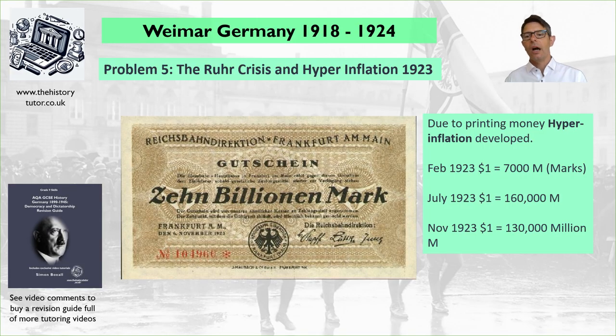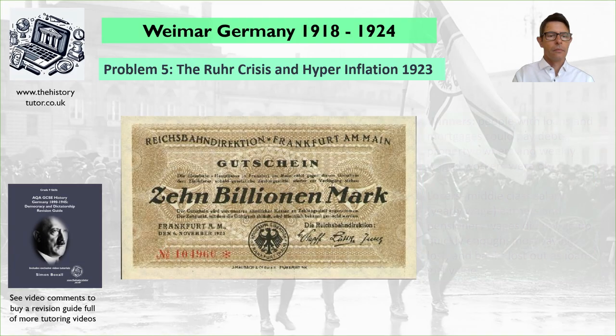They also have other things to consider, like huge debts from war pensions. And of course, not producing things in the Ruhr means they're not exporting things around the world. So obviously they're losing tax income as well as a nation. So this weak background leads to inflation developing rapidly. So February 1923, the dollar is worth 7,000 marks. By July 1923, $1 is worth 160,000 marks. And then November 1923, $1 is worth 130,000 million marks. So clearly the currency is losing value very rapidly and it's pretty much worthless by the late summer.